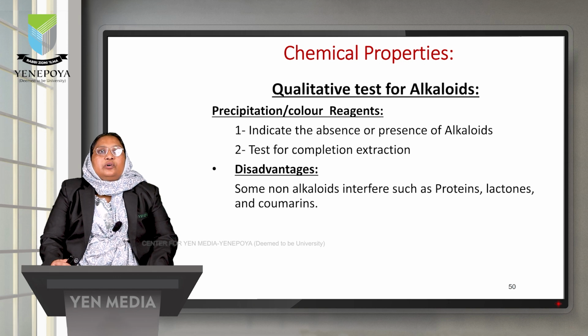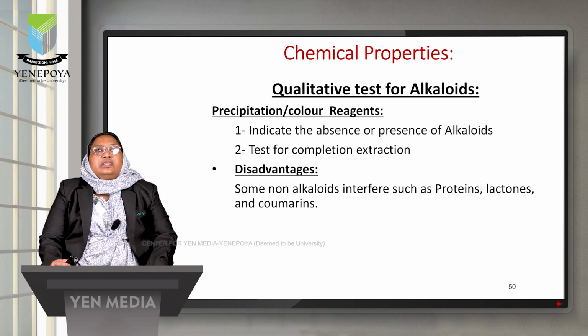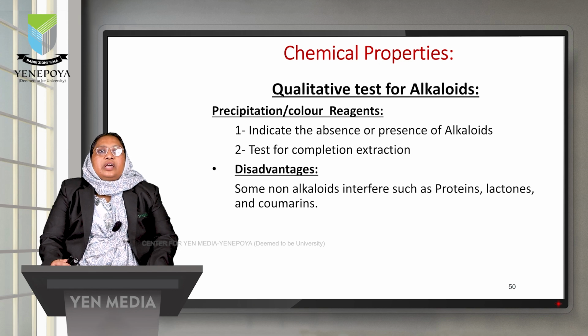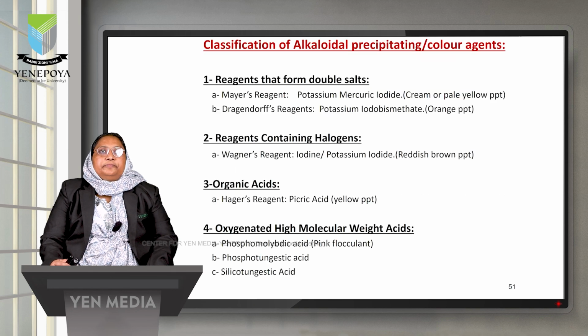Now, let us see how it works. This alkaloidal color reagent test will indicate the presence or absence of alkaloids, and you will also be able to tell whether complete extraction of the alkaloid has happened or not. But there are certain disadvantages, like these chemicals can sometimes interfere with non-alkaloid substances such as proteins, lactones and coumarins and can give a false result.